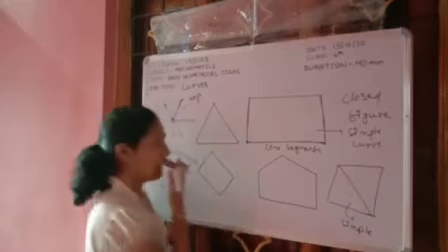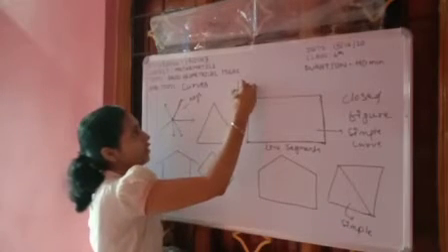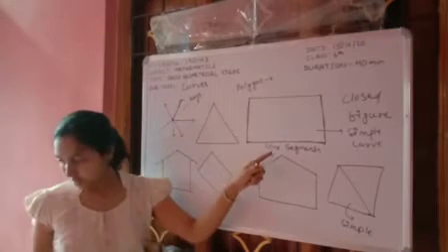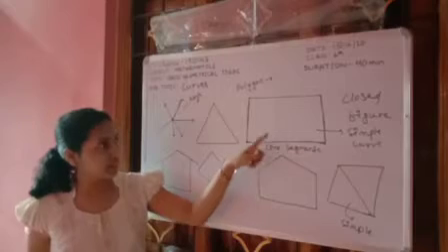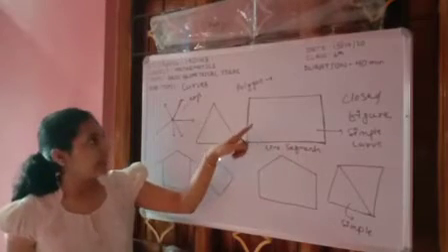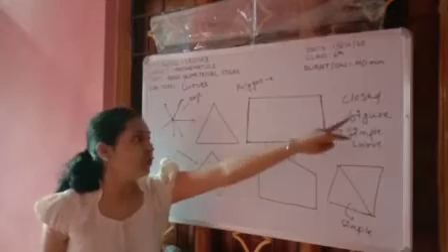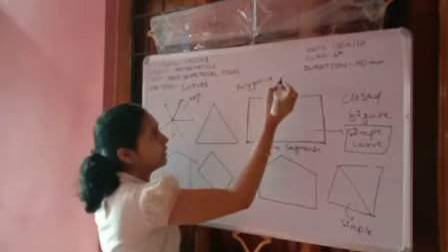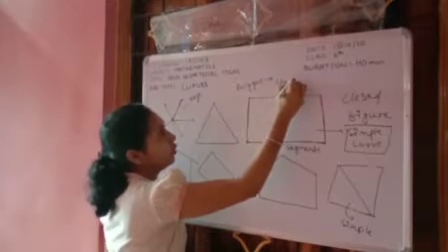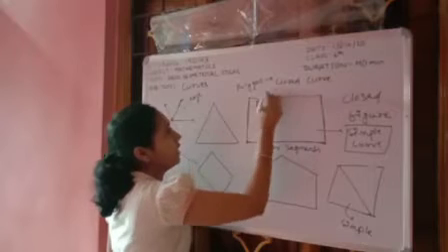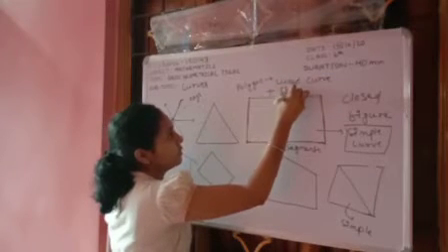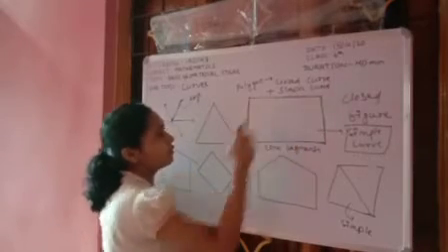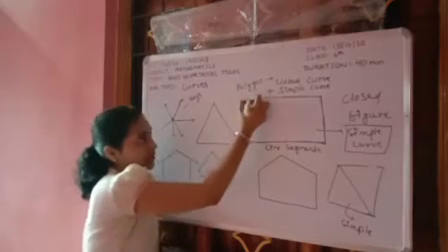See, what is a polygon? A polygon is a closed figure, that means a closed curve. And in addition to being a closed figure, it also has to be a simple curve. That means a polygon is a closed curve, also a simple curve, and it also has to be made of line segments.